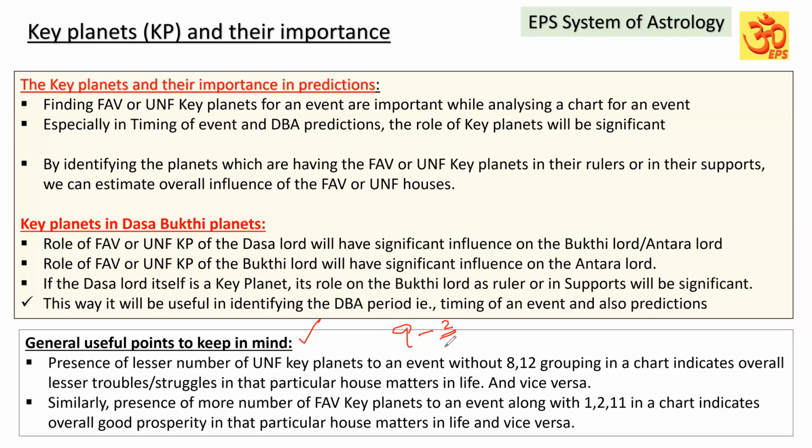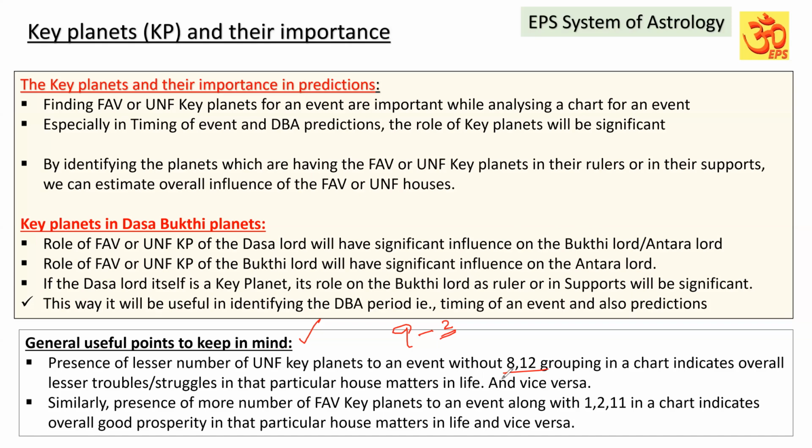Because only a smaller number of planets are unfavorable, only those planets are going to give their impact to the other planets. So there will be less influence of those planets. It means less number of unfavorable key planets for an event in a chart, that too without the 8 and 12 grouping, indicates overall lesser troubles or struggles in that particular house matters that the native will experience.